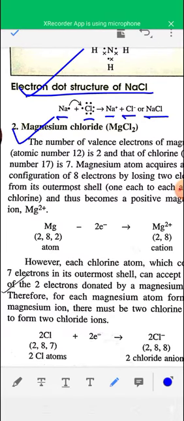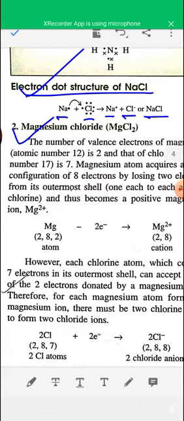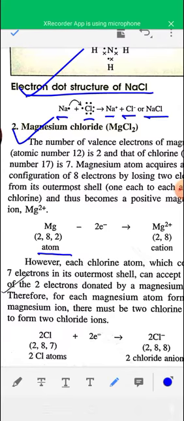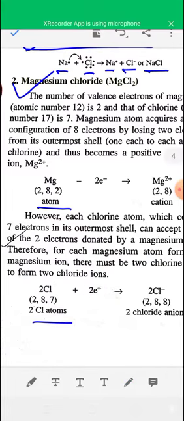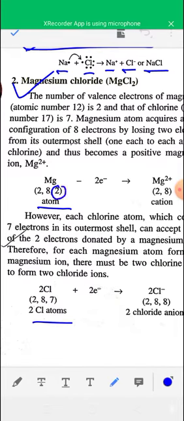Now, formation of MgCl2. Magnesium has atomic number 12. It has electronic configuration 2, 8, 2, and chlorine has electronic configuration 2, 8, 7. So to get stability, magnesium loses 2 electrons and forms Mg2 plus ion. Similarly, chlorine accepts 1 electron and forms Cl minus ion.